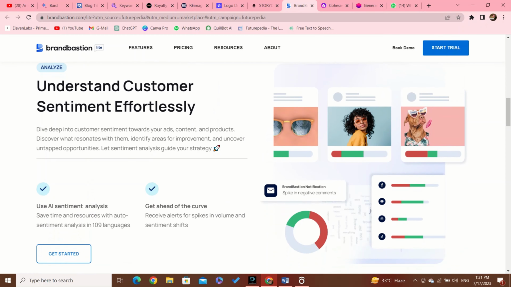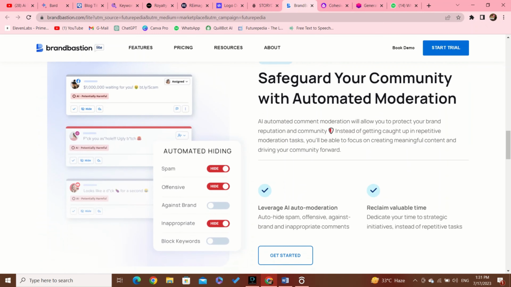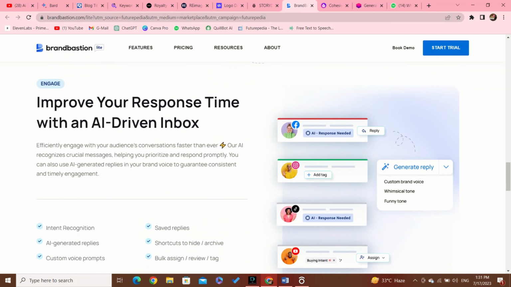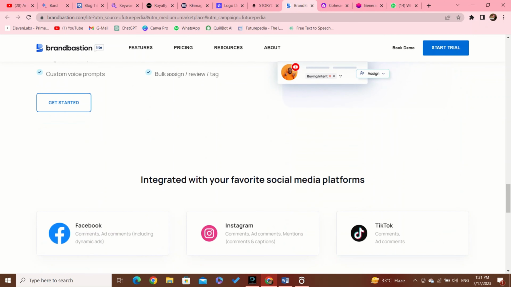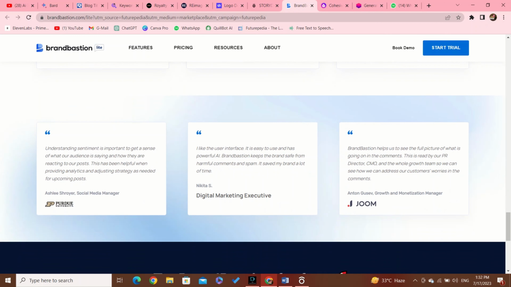BrandBastionAI's technology analyzes comments, posts, and messages in real time, swiftly identifying and filtering out harmful or inappropriate content, such as hate speech, spam, or offensive remarks. It also engages with positive interactions, responding to comments and queries, and providing personalized customer support.